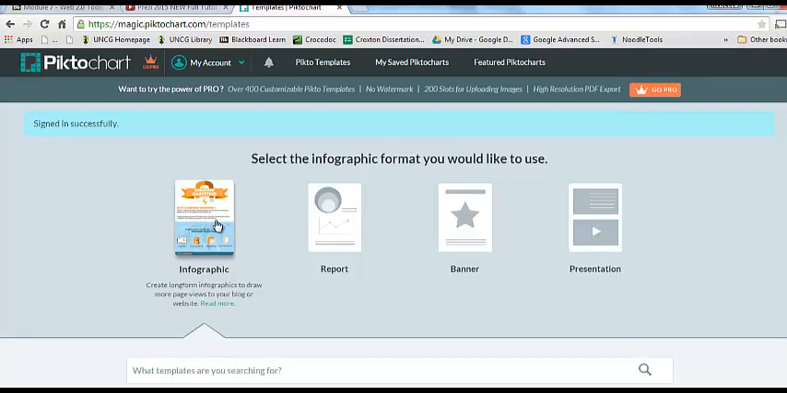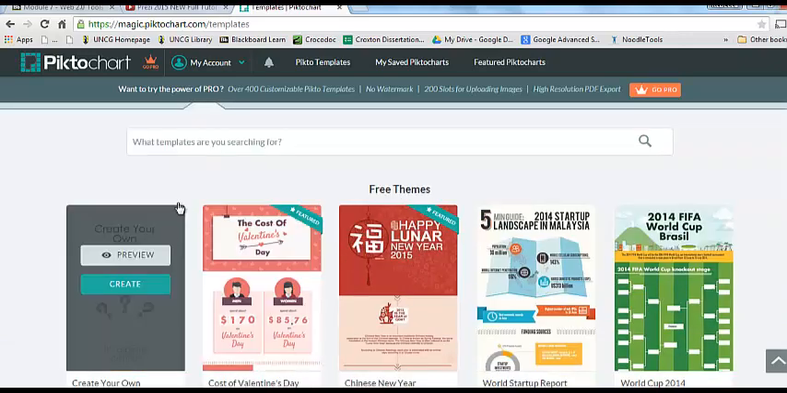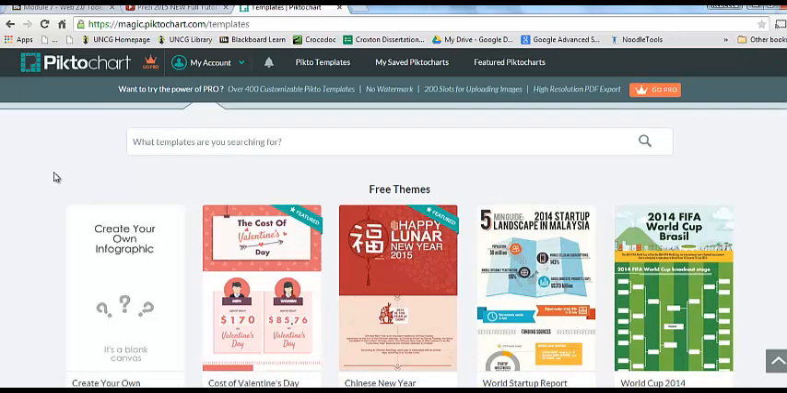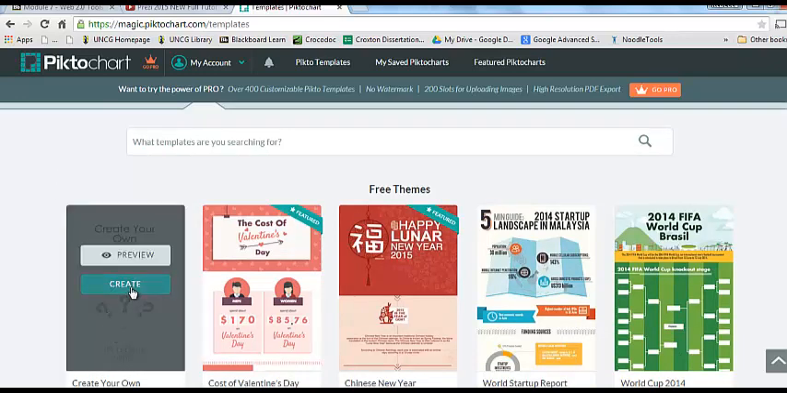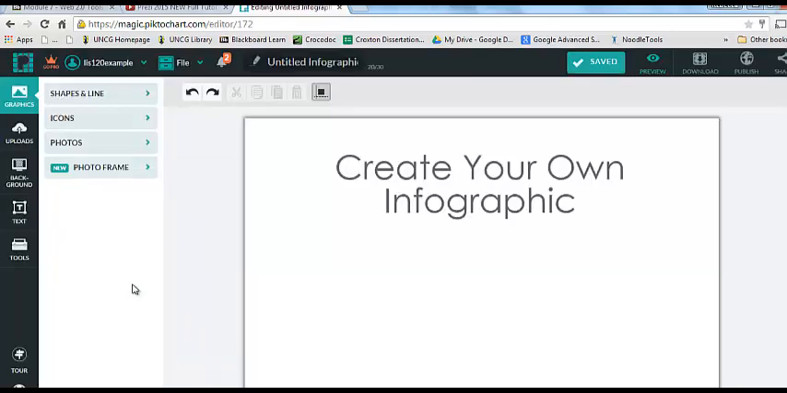I'm going to click infographic. I'm going to scroll down. You see there's a variety of free themes that are fully customizable, or you can create your own infographic. And so that's what I'm going to do. I'm going to click on create. And now you see we have a blank canvas on which to work.